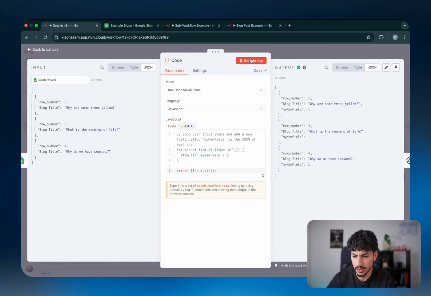If I just run this, you can see that it did exactly what the code was meant to do. It added a new field to each item, or each object, that says my new field with the value 1. Now, if you wanted to do something completely different, you could just write the code in here, and then the data will go inside that code, and whatever objective you have will be achieved if the code is correct.